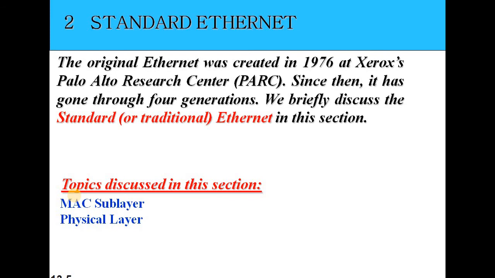Now we start with the next standard, Ethernet. What is standard Ethernet? The original Ethernet was created in 1976 by Xerox at the Palo Alto Research Center. Since then it has gone through four generations, and we are now briefly discussing the traditional or standard Ethernet. Standard means the traditional one which was originally created in 1976, which contains the MAC sublayer and the physical sublayer.